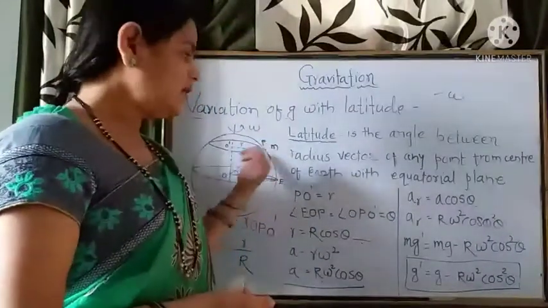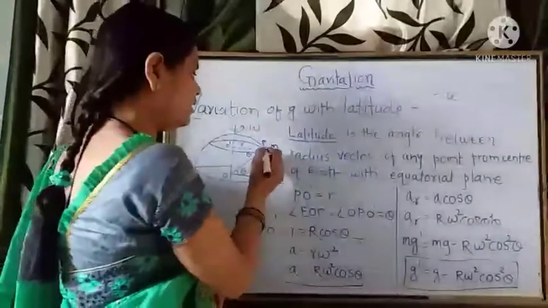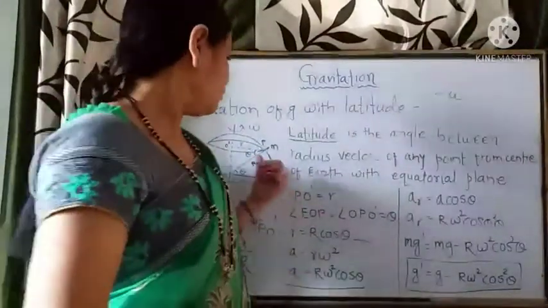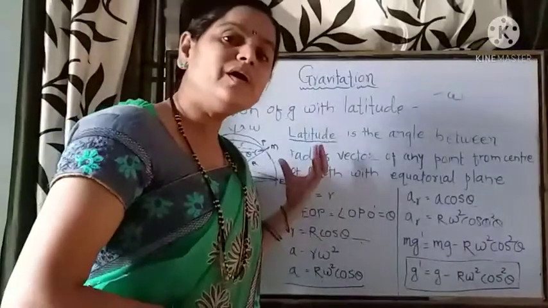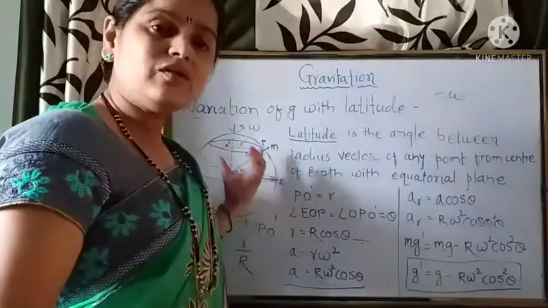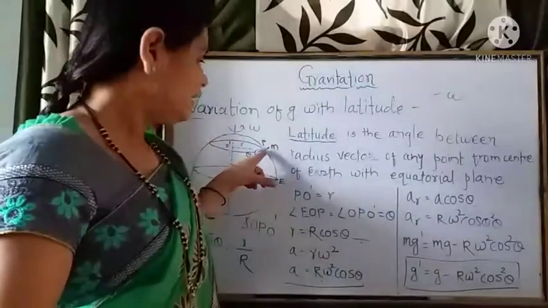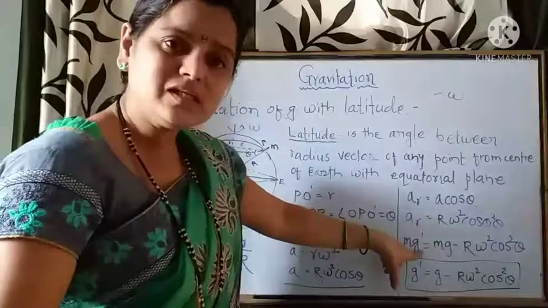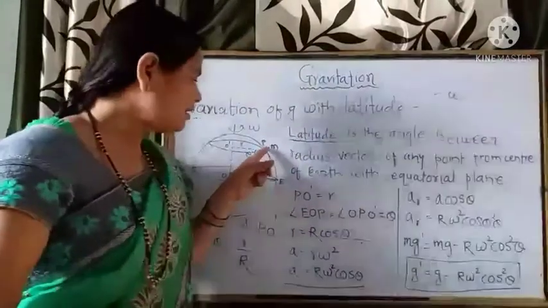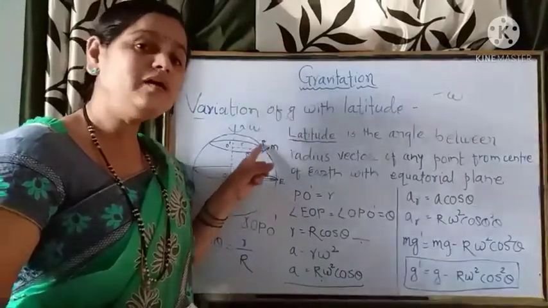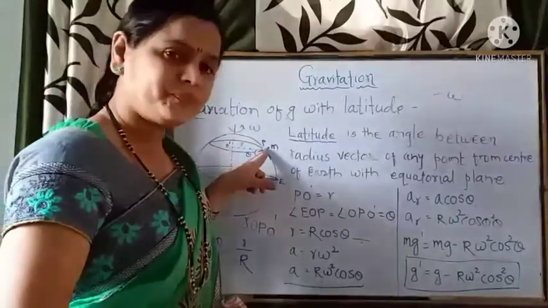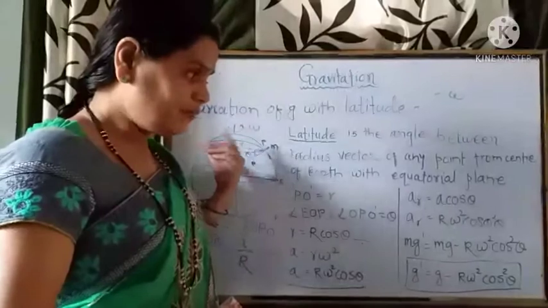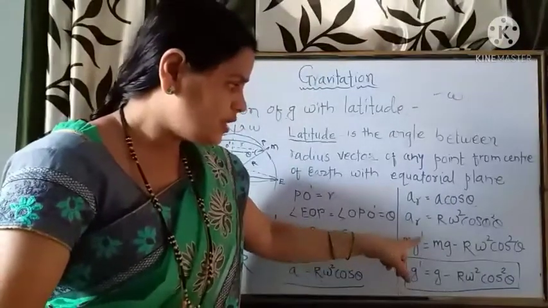The net force acting on this object is equal to m into g dash. Here g dash is the acceleration acting on this point mass at point P. This is not the capital G. We have seen that there is a change.